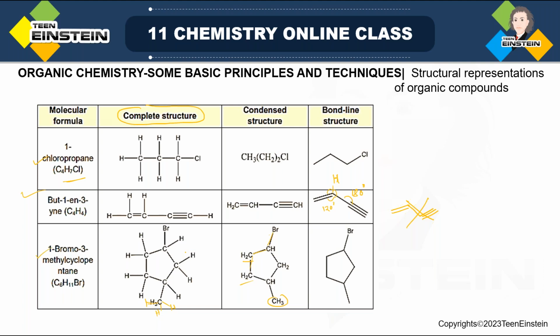From now on, mostly we will use the bond line structure because it is the less time-consuming process. If you draw the complete structure, it will take a lot of time. So mostly the condensed structure or bond line structure, these two are used.